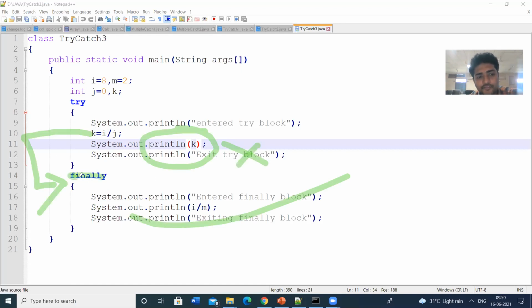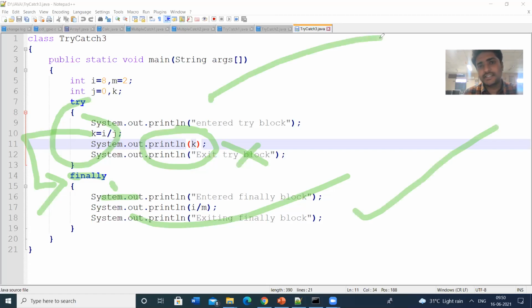So the finally block is independent of the try block. The finally block doesn't depend upon the try block. If you write some statements in the finally, these statements will always be executed. In any case, the finally block will be executed. So this is some illustration of try block, catch block, and finally block.